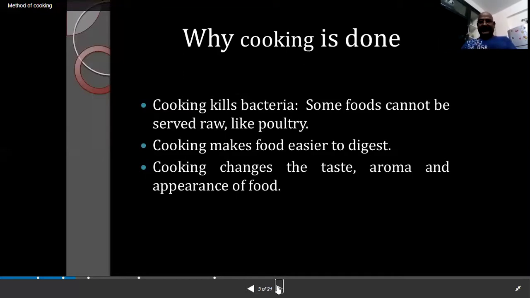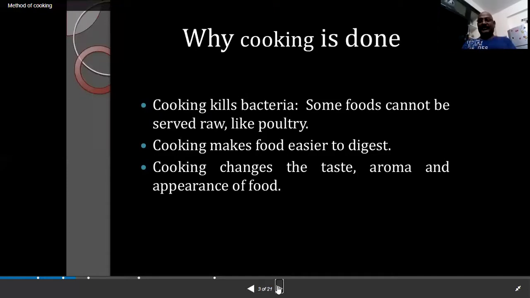Another advantage of cooking is that it changes the taste, aroma and appearance of the food. When you mix the ingredients, add the spices, the herbs and the main ingredients, and apply heat, the final product changes. The color, the taste, the aroma, the entire appearance changes because it is a chemical process. The raw ingredients react to the heat.